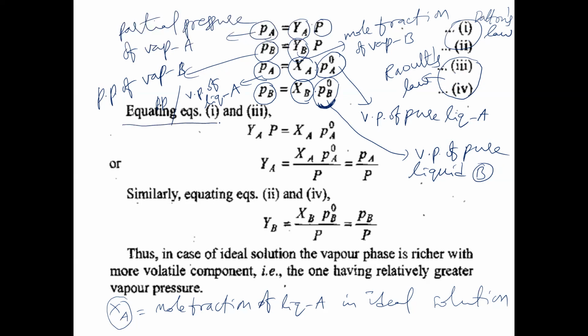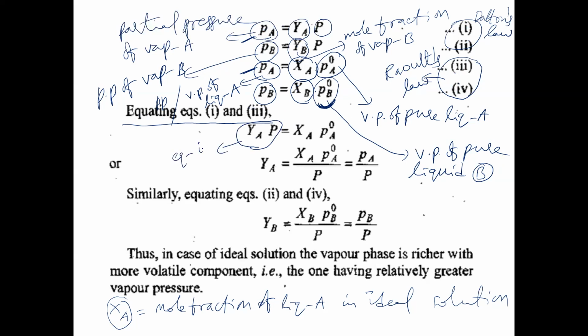Now, equating equation 1 and equation 3. These two are for A only. PA here is the vapor pressure of liquid A, and here PA is the partial pressure of vapor A. Both are the same in magnitude: PA in vapor phase and PA in liquid phase. So we are equating them. YA into P is equation 1.